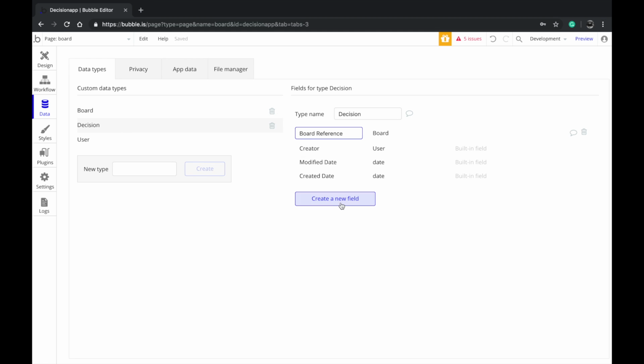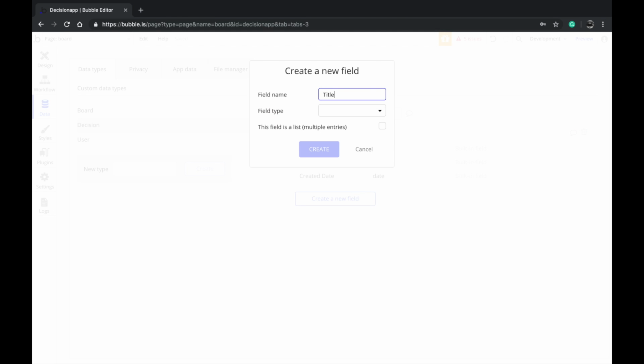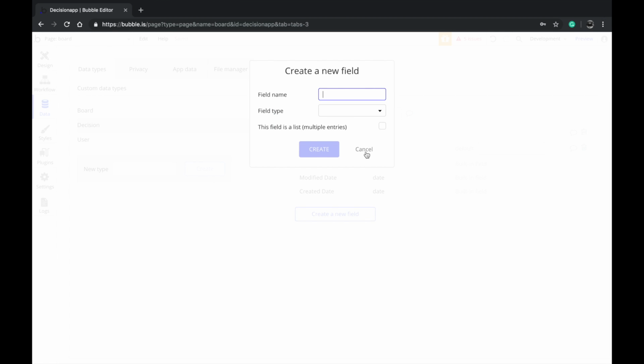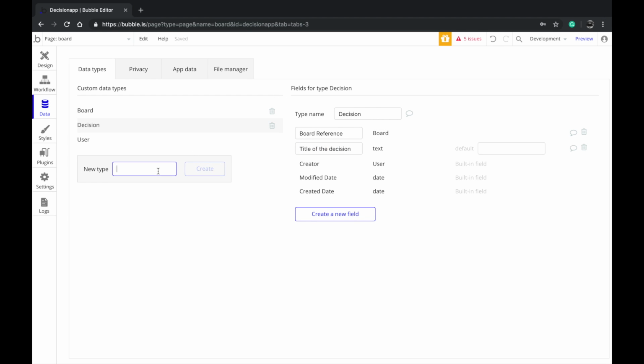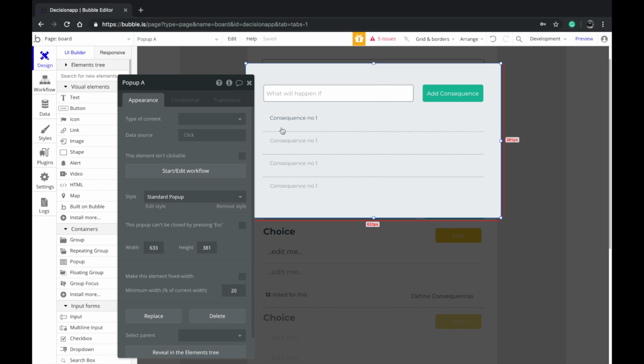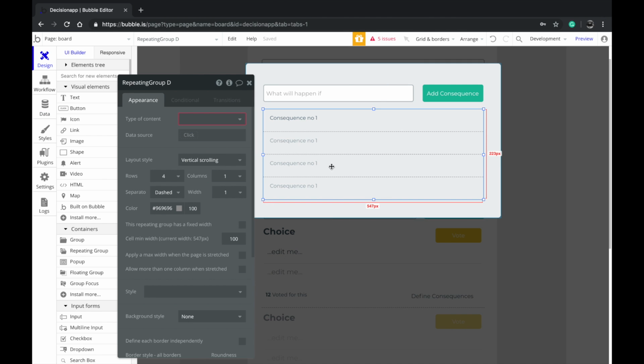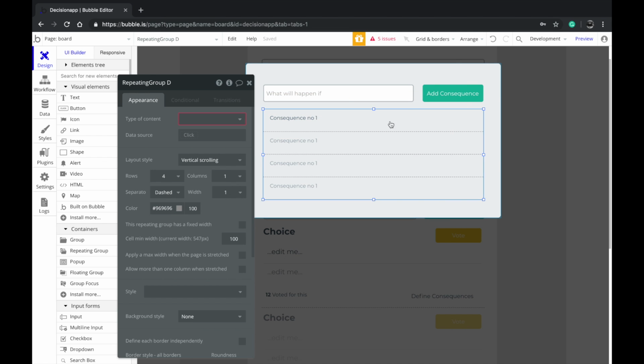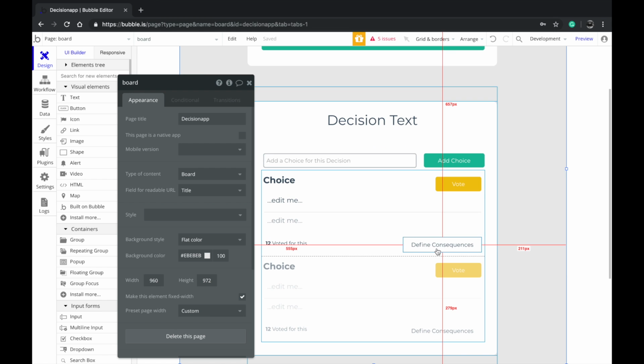So create decision. We're also going to have the title of the decision, what the decision is about. So that's going to be text, just simple plain text, and we're definitely going to have a set of choices. So we're going to have choices that people are going to vote for. Before we go on to the choices, let's go ahead and add the consequence. All right, so it looks like we have that done. The UI is ready, I guess.